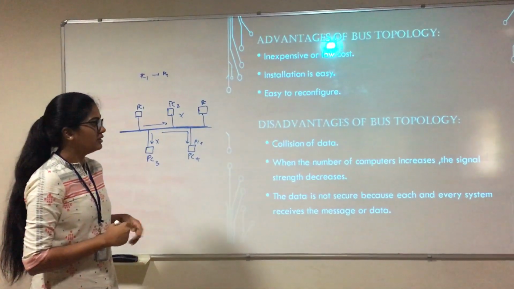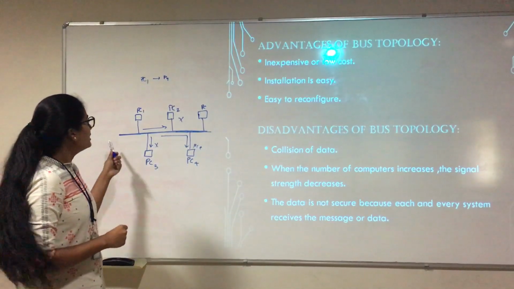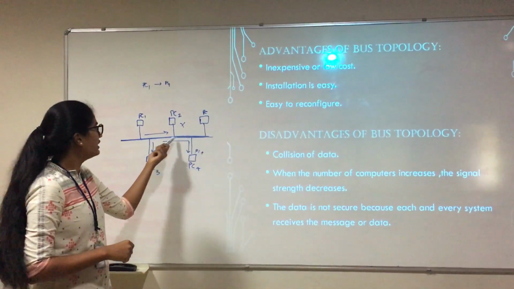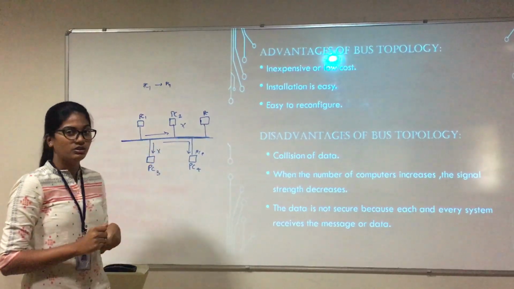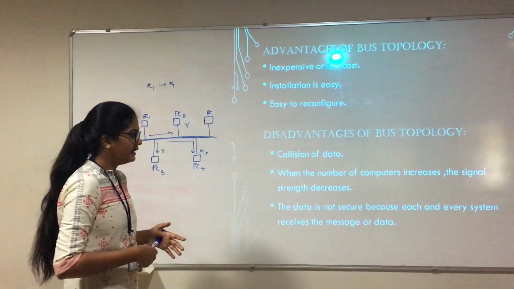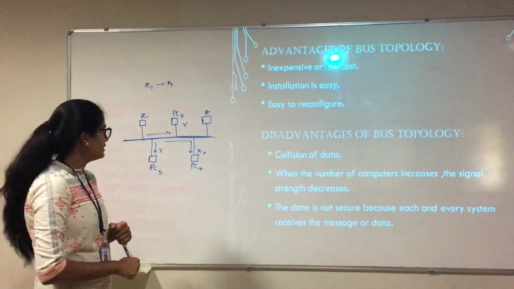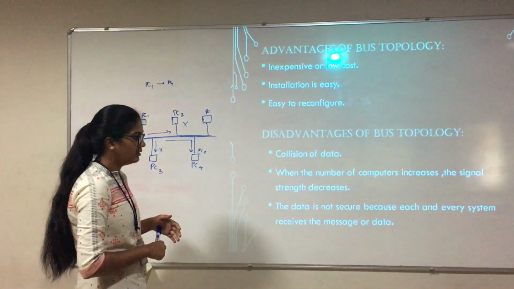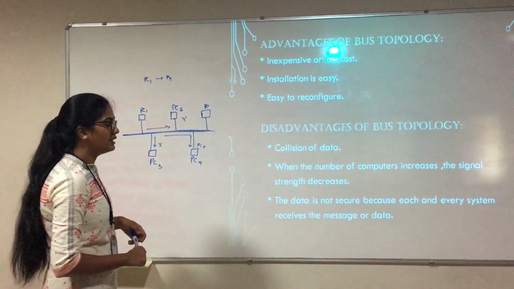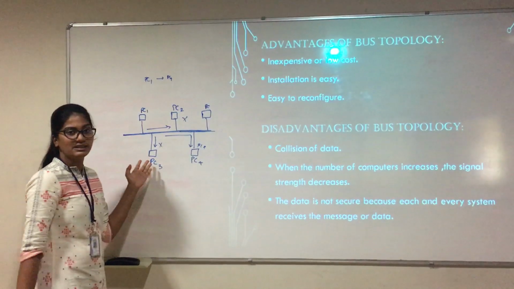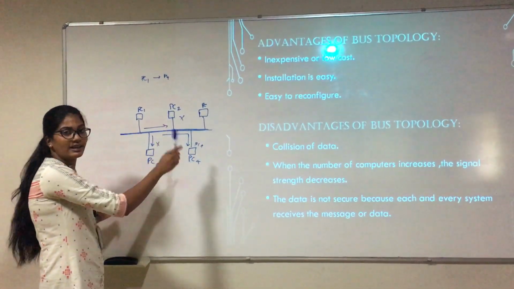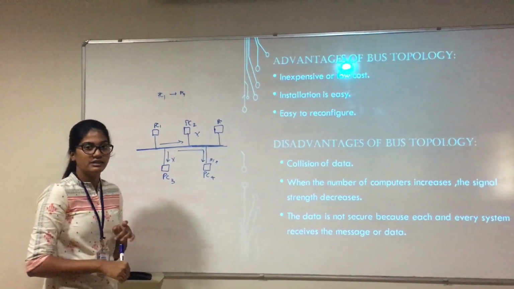Disadvantages of bus topology: collision of data. That means when one transmission is taking place, if I send one more message, there might be collision of data. When the number of computers increase, the signal strength decreases. In this case, the data is not secure because each and every system receives the message. Only the system to which the message is sent accepts it and others reject the message.